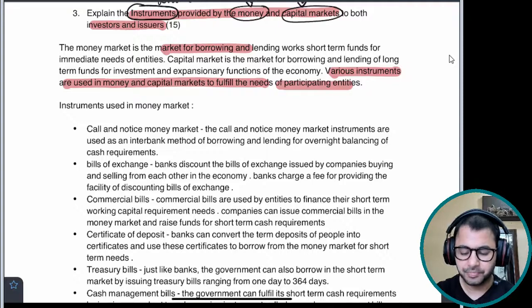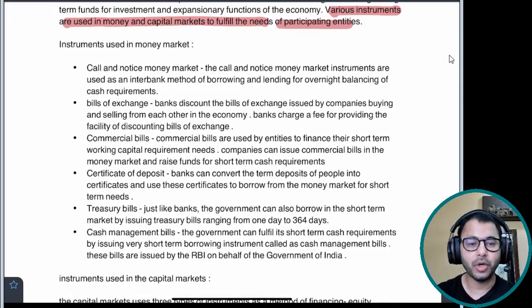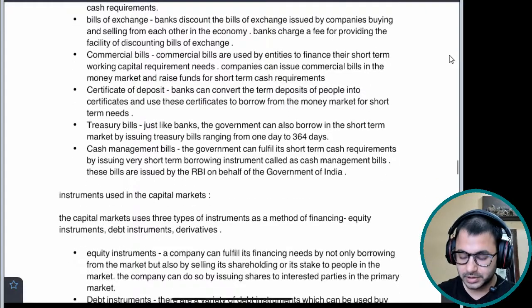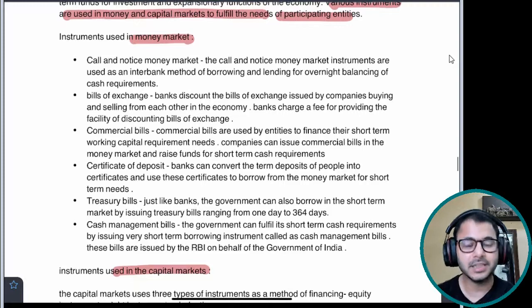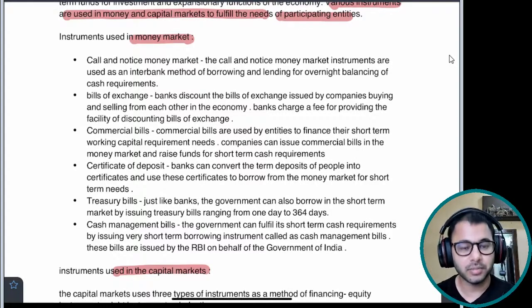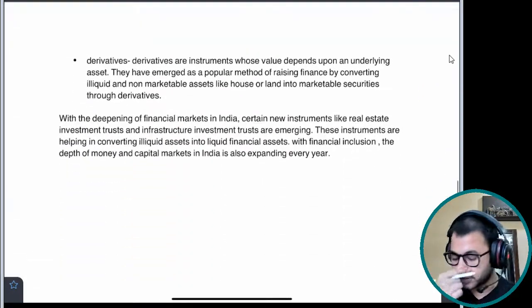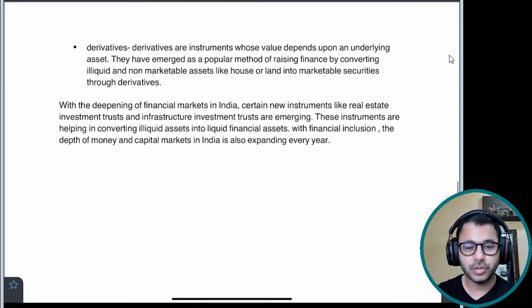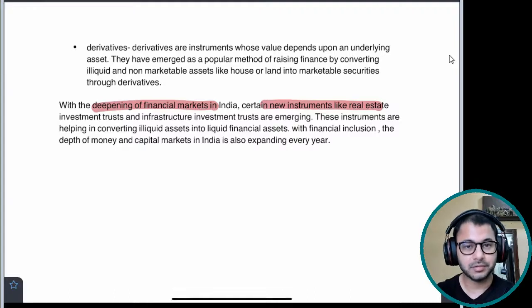बहुत सिंपल सा, छोटे छोटे सेंटेंसेस हैं, बहुत सिंपल सा एक introduction बनाया है, and then I jump directly into the body wherein I talk about instruments used in the money market number one, and then instruments used in the capital market. I'm not going to talk in detail about these because I've already explained these in the chapter on money market and capital market. Okay, so you can talk about these different kinds of instruments, and then how do you conclude with the deepening of financial markets? New instruments, that is what I've concluded with.